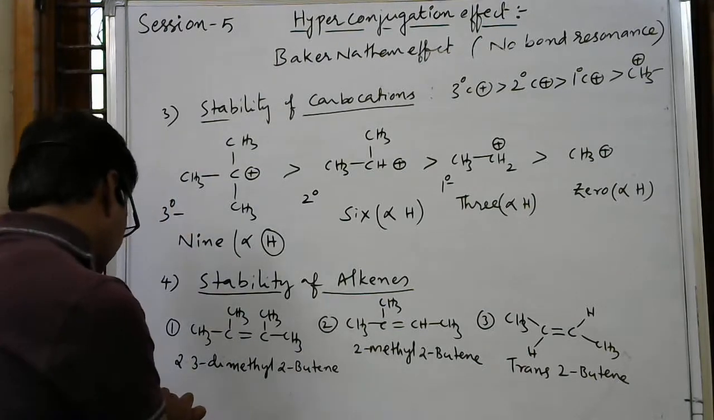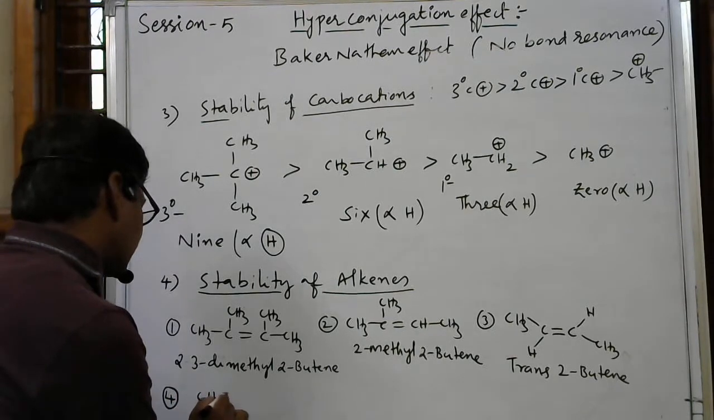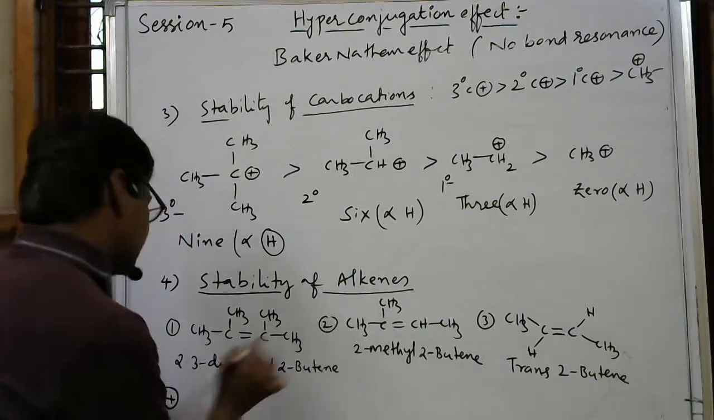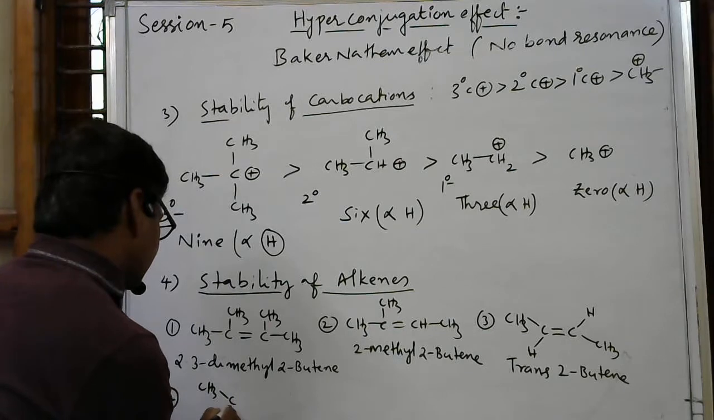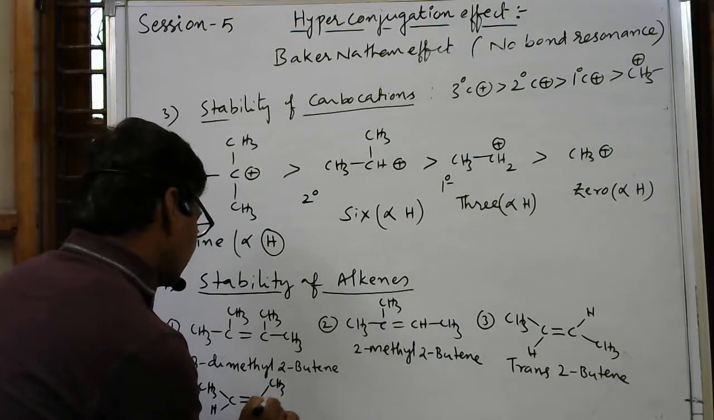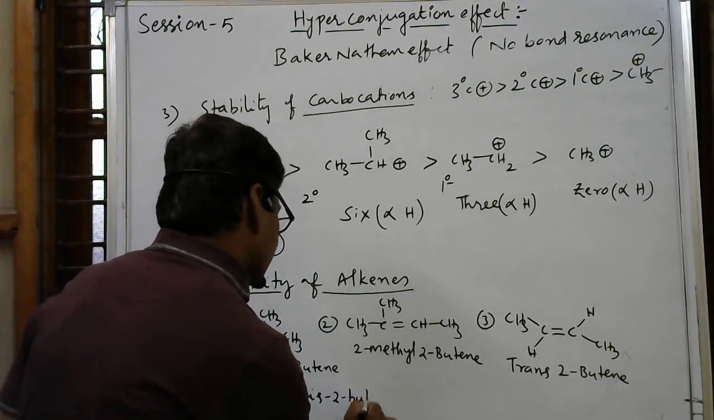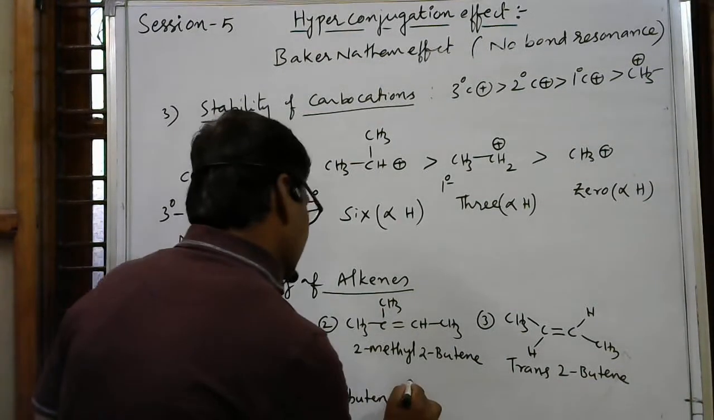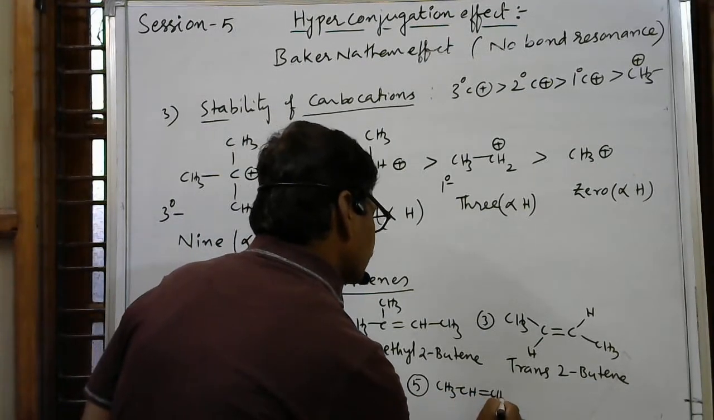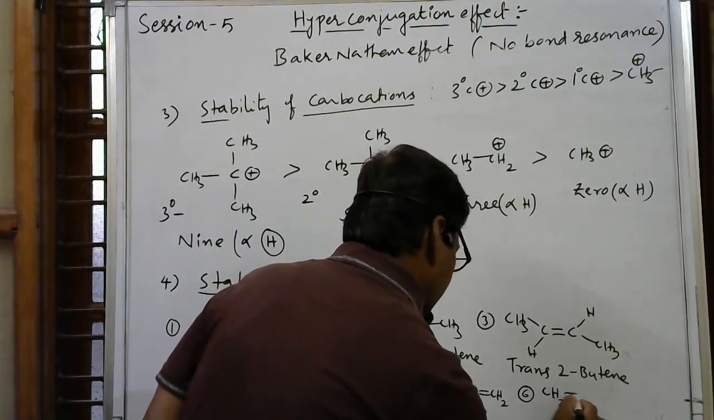Here I am writing the fourth one. The fourth one is CH3, written in this way, the cis form of this: CH3, C, with hydrogen here, then double bond C, with CH3 here and hydrogen. This is cis-2-butene. Then the fifth one is propene, CH3 CH double bond CH2. This is propene. Then the last one is CH2 double bond CH2.